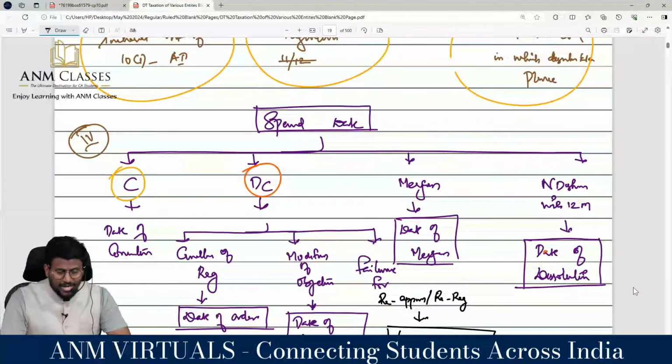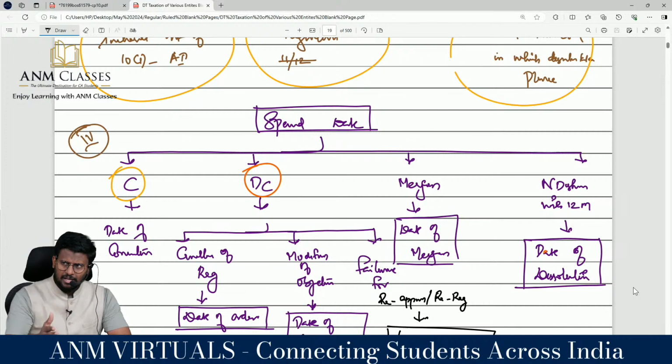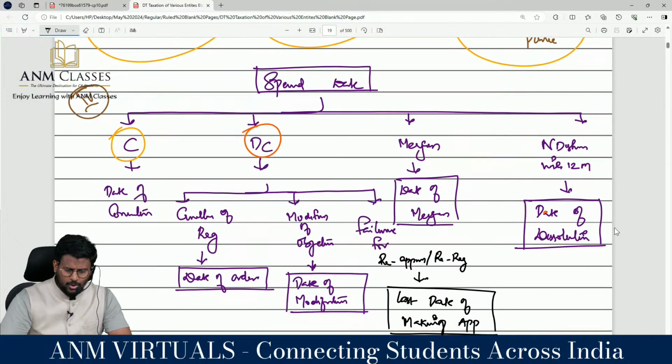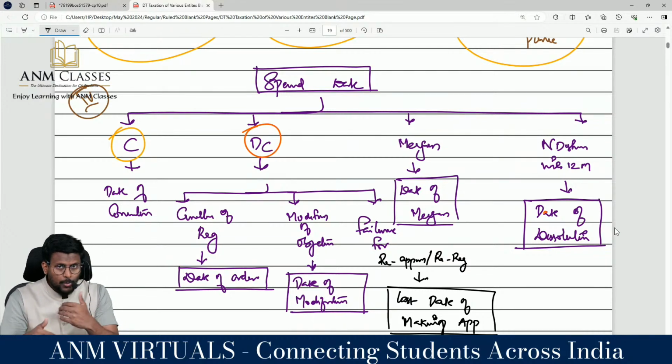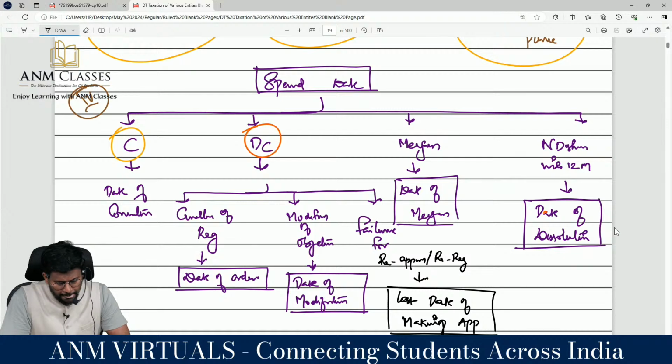We are having 2 dates. One is the specified date and the other is the relevant date. Specified date is the date on which you are supposed to calculate the accreted income. So specified date with regard to conversion is the date of conversion. With regard to deemed conversion, you have to check under what category it is falling. With regard to cancellation of registration, it means the date of order of cancellation. With regard to modification of the object, whether you have not asked or you have asked and it has been rejected, it is the date of modification. And for failure of re-approval or re-registration, the last date of making application is the date on which you are supposed to calculate the accreted income.